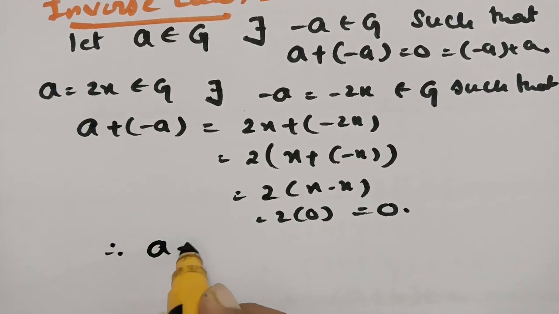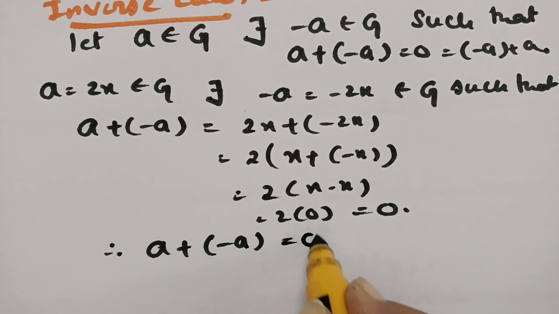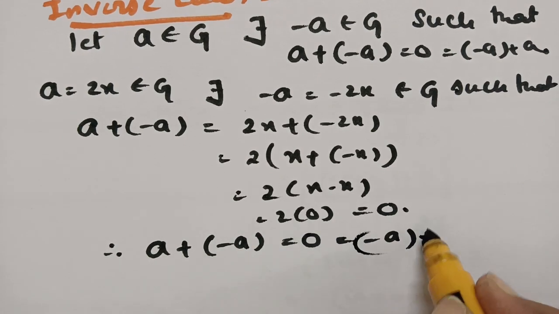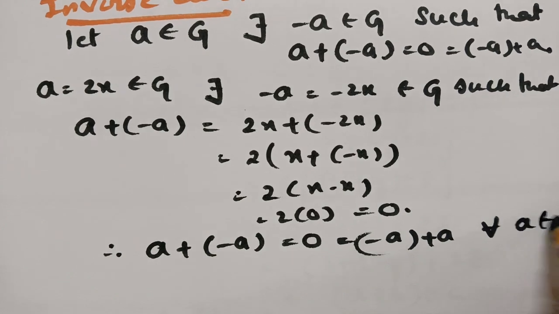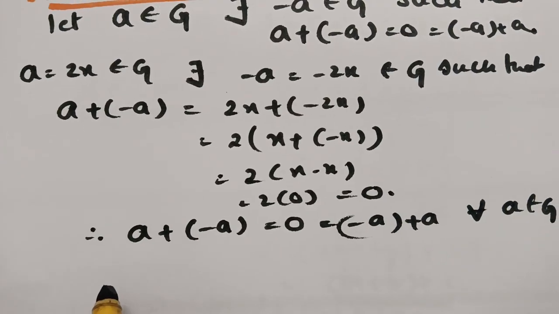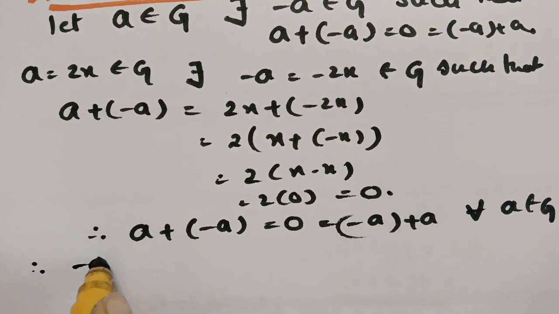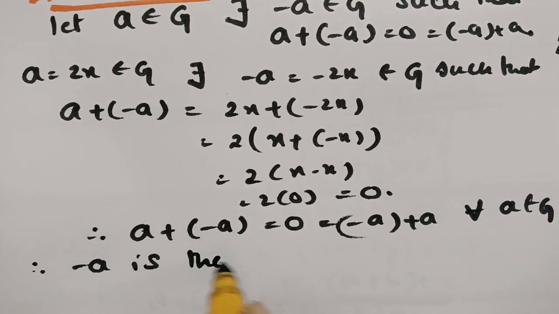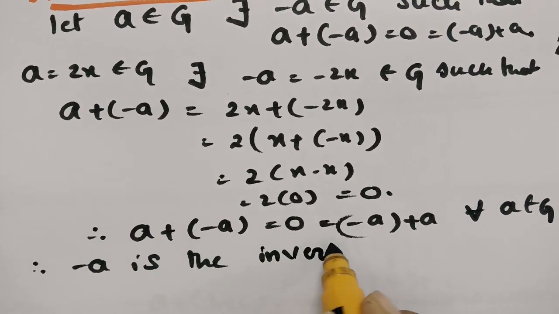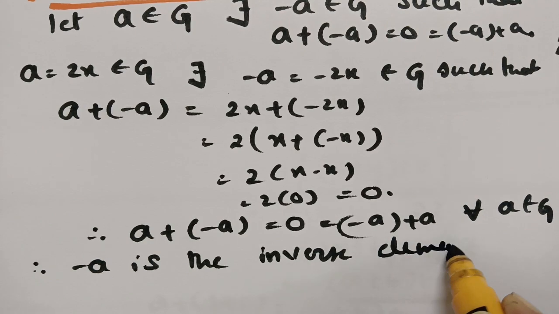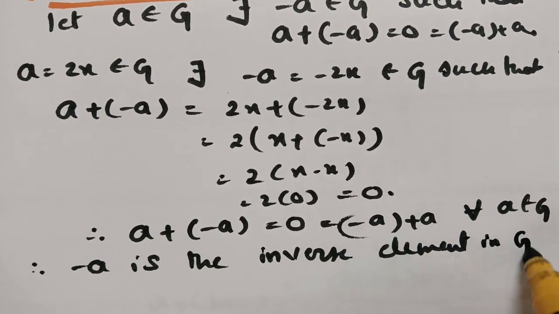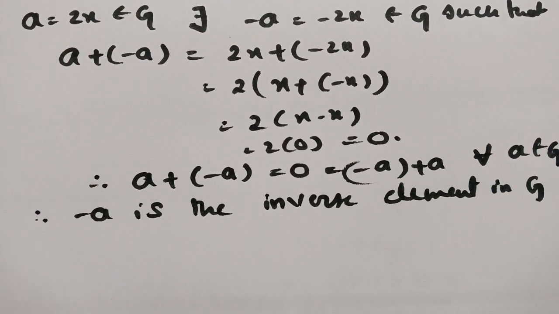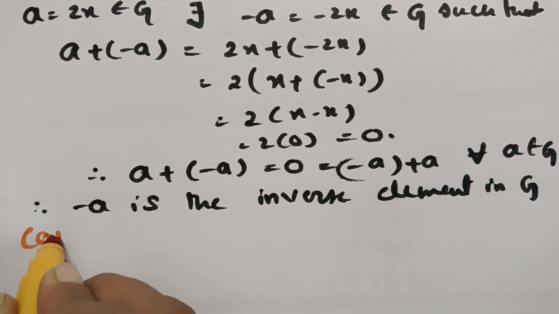And therefore we got a plus minus a is equal to 0, which is equal to minus a plus a, for every a belonging to G. Therefore, minus a is the inverse element. See here, this is the inverse element in G. Clear? And the next property here is the commutative law. So we have to show the commutative law.